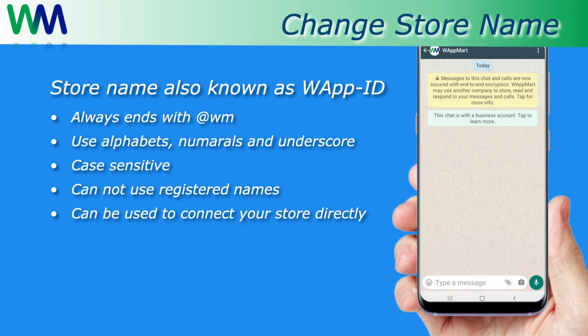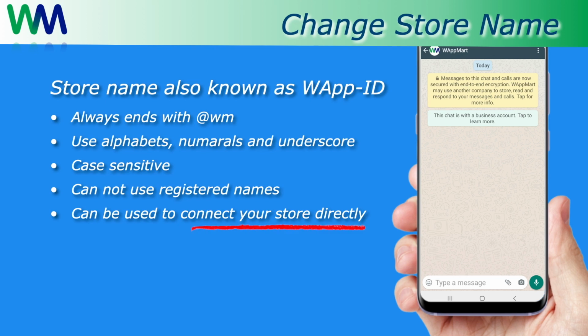Users are not allowed to use popular brand names or registered names as their business WApp ID unless they possess legal right on them. For example, no one is allowed to use Reliance@WM as WApp ID other than Reliance Industries. Similarly, users are not allowed to choose generic names such as vegetables@WM, sweets@WM, meat@WM, etc. as WApp ID without prescribed payment of fee for premium names.